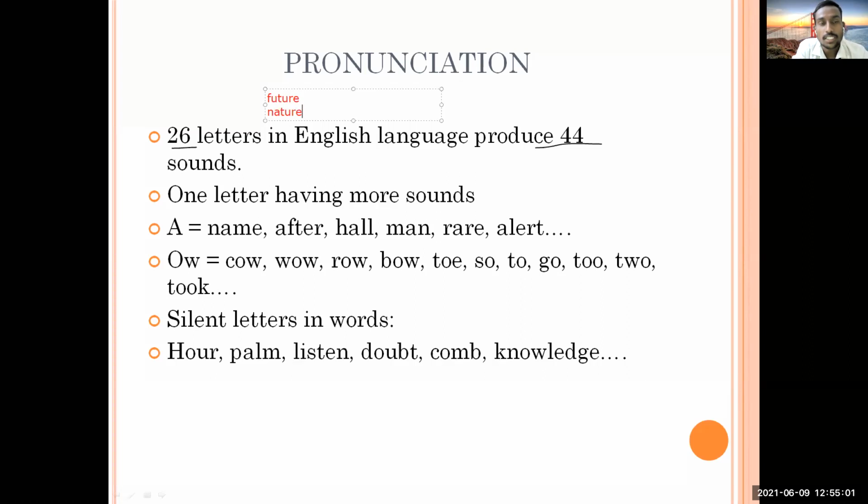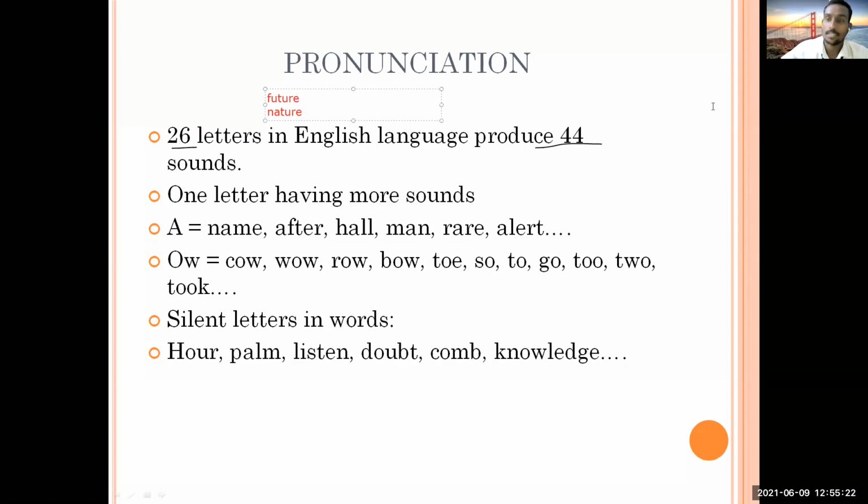He is going to tend to pronounce it differently because he's just looking at the spellings. He thinks fu sounds like fu, tu stands for two, re stands for ray. So he's going to say it like that, which is not appropriate.